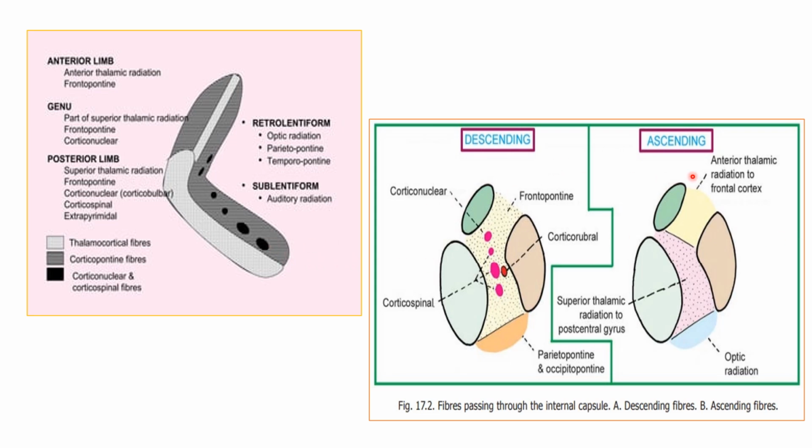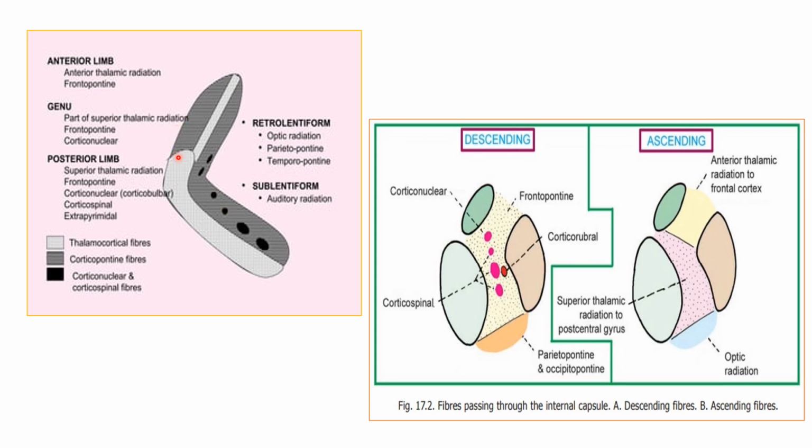So you have both ascending and descending fibers in the internal capsule. What are the ascending fibers? These are the anterior thalamic radiation radiating to the frontal cortex, superior thalamic radiations going to the postcentral gyrus, and optic radiation. These are the ascending radiations. The descending radiations contain frontopontine fibers, corticorubral fibers, corticospinal fibers, parieto-pontine and occipito-pontine fibers. So both types of fibers are present in the internal capsule.